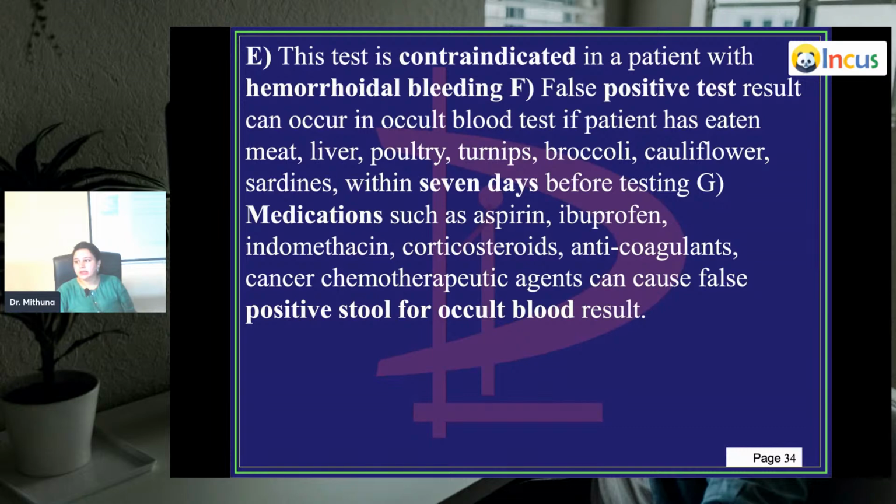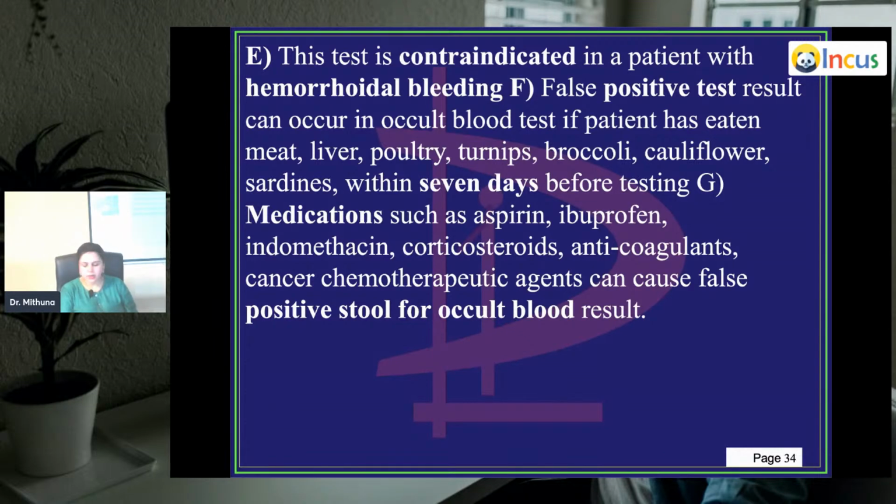False positive test results can occur in the occult blood test if the patient has eaten meat, liver, poultry, turnips, broccoli, cauliflower, or sardines within 7 days before testing. All these are foods which can cause a little bit of bleeding in the stools because of constipation. So this can give us a false positive test. So tell the patient to have a normal diet, but control all these things which can actually cause a false positive test.